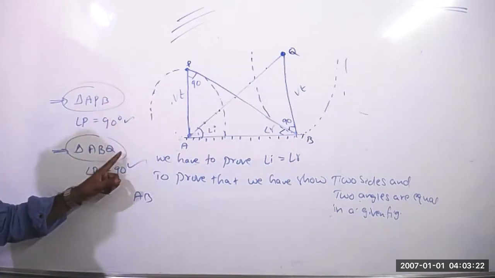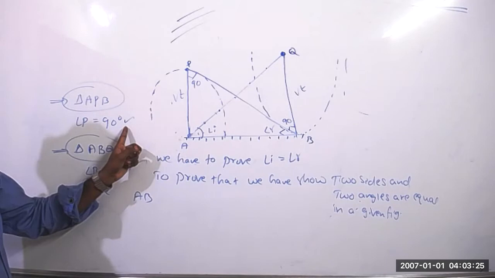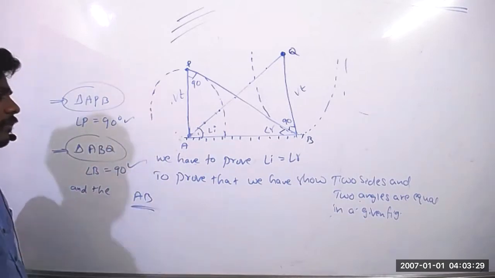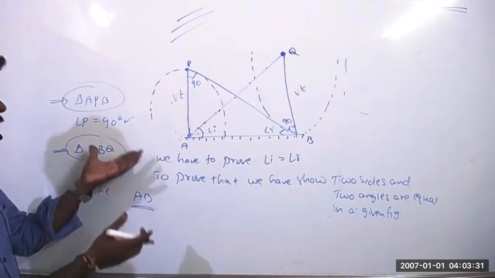For the two triangles, two angles are equal, and the side AB is common. Two sides are equal, two angles are equal.